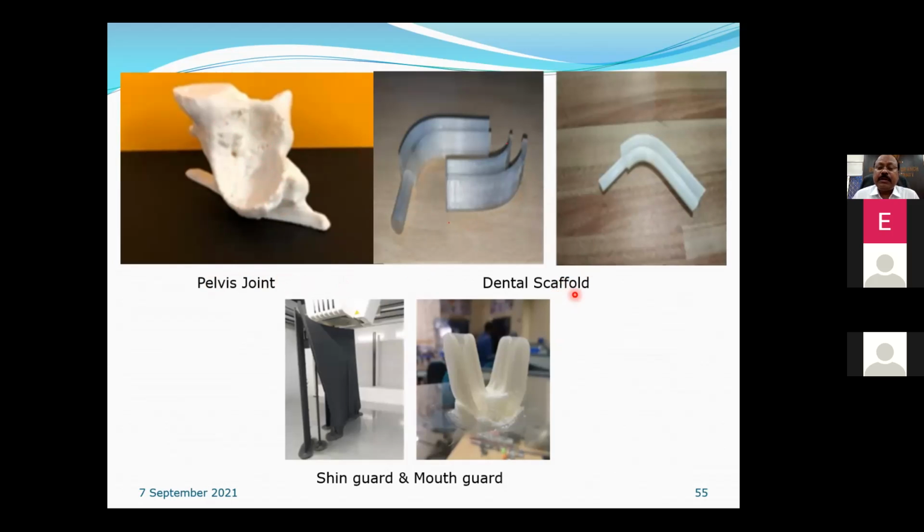So this is a dental scaffold. We built it for a doctor from Bangalore, a scaffold for dental applications. And this is a shin guard and mouth guard for boxers. Boxers keep it below the teeth, so that while boxing takes place, their teeth and shins will not be damaged.